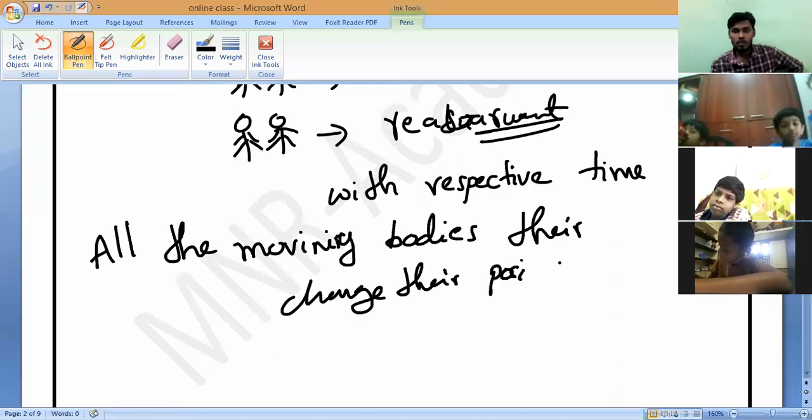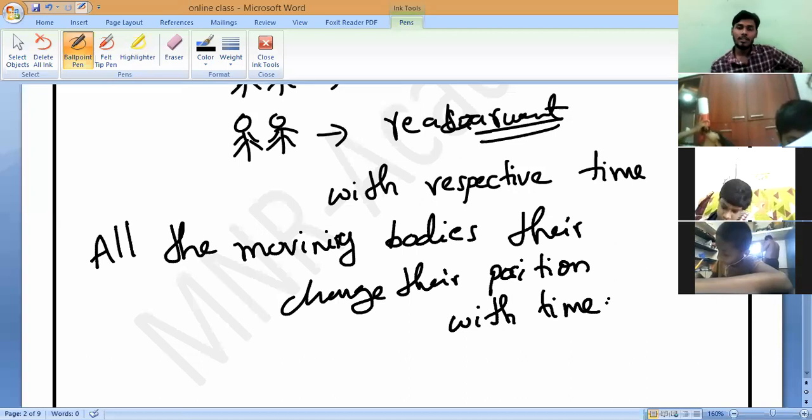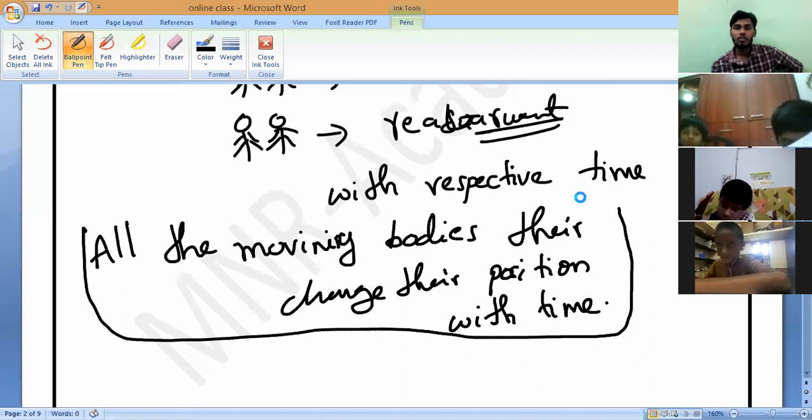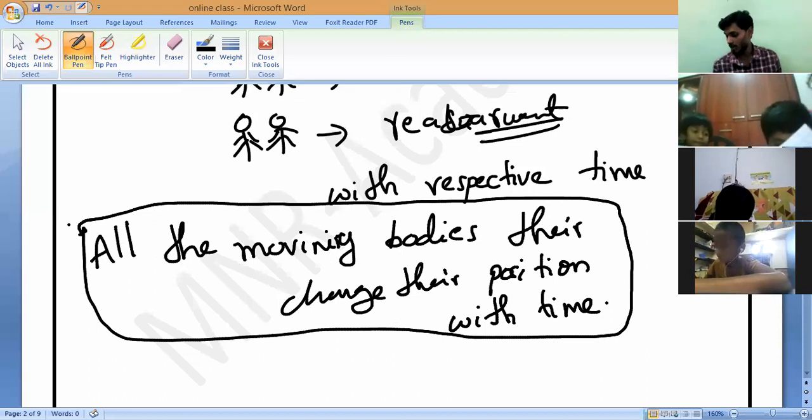Note it down. They change their position with the time. That is the common characteristic which we observe in all living or non-living things which have motion.